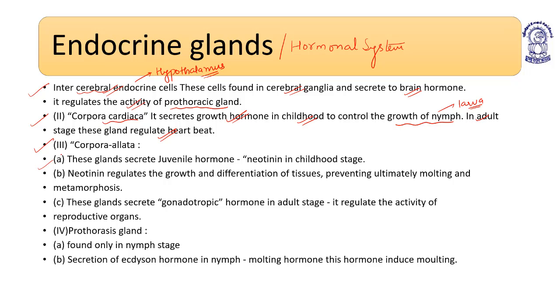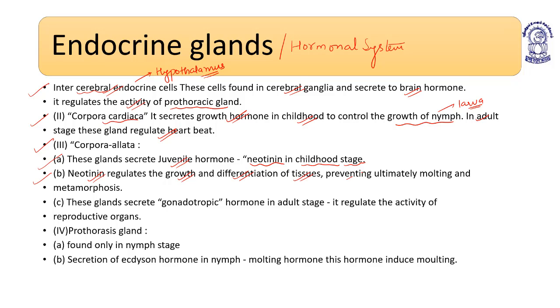Corpora allata secretes the juvenile hormone, neotenin, at the childhood stage. Neotenin helps to regulate the growth and differentiation of different tissues.